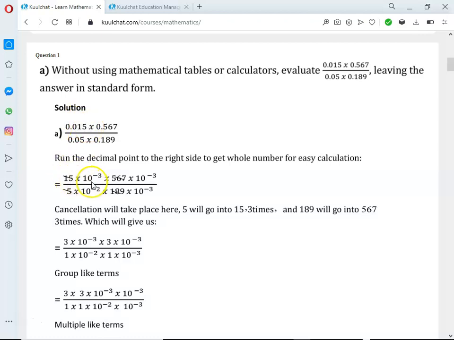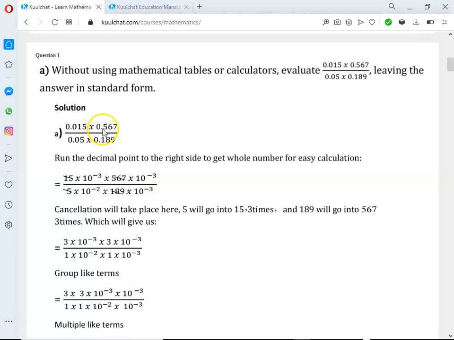So you get 15 times 10 raised to the power -3. This 10 raised to the power -3 means we've run the point 3 times to the right side. We started from here, 1, 2, 3. That's why we go with 10 to the power minus 3. So take note. We apply that same format to the second figure, 0.567.